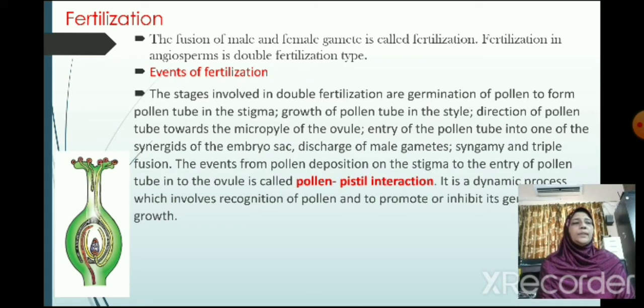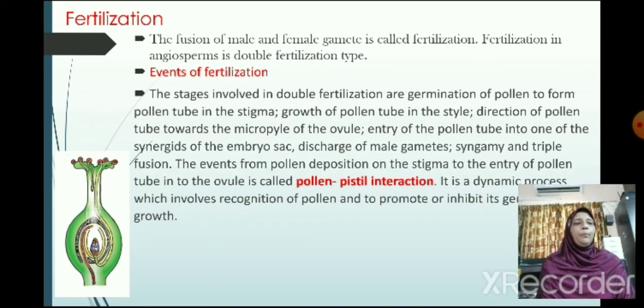It involves double fertilization: germination of pollen to form a pollen tube in the stigma, growth of the pollen tube in the style, direction of the pollen tube towards the micropyle of the ovule, entry of the pollen tube into one of the synergids of the embryo sac, discharge of male gametes, syngamy and triple fusion.